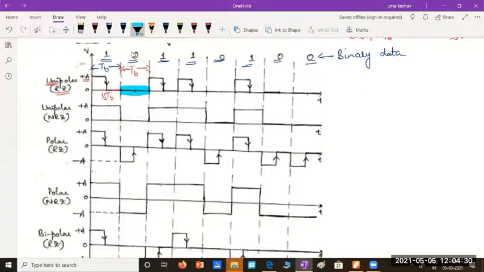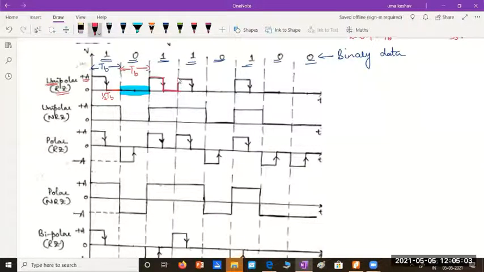We have represented binary 0 with 0 volts in this unipolar format, because it is clearly mentioned that I should have a single polarity waveform, either positive or negative. Since you should have a single polarity waveform, binary 1 is represented with a positive voltage and binary 0 is represented with 0 volts. So again here you can see binary 1 is plus A volts for half the bit duration, 0 for the second half.